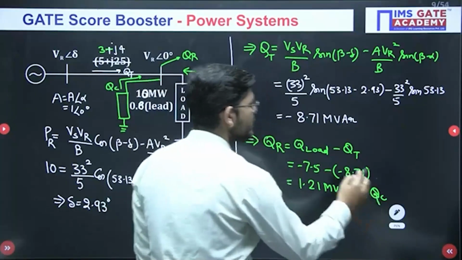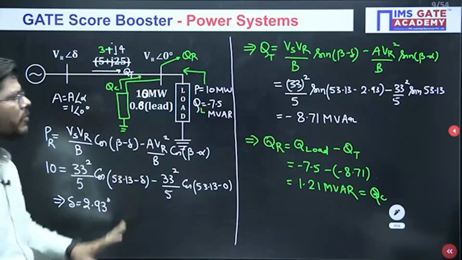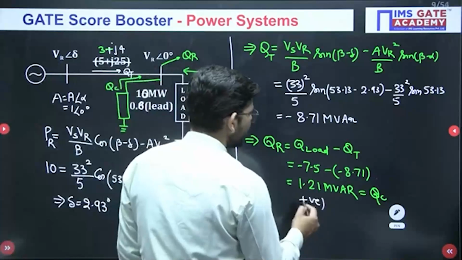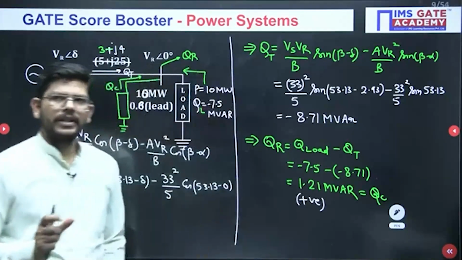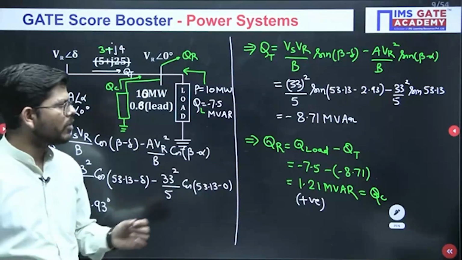Okay, this will be your QC as well. So just see, QC will be how much? 1.21 MVAR, and since this is coming positive, if it is positive, that means what? What kind of compensation will be needed here?